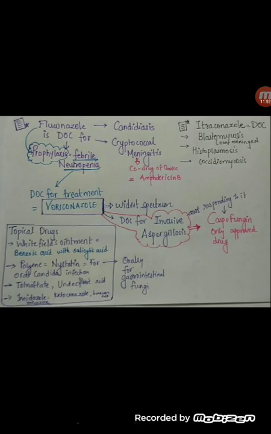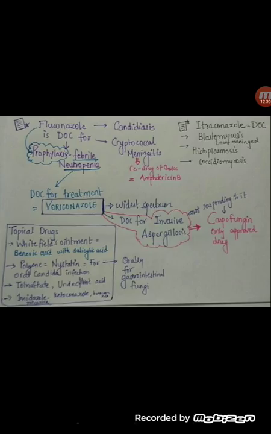This we would be covering later on. Now we have a newer group of drugs, as we said, caspofungin. Where does it act? On 1,3-beta glucans, right? So these are the only approved drugs, and this will be used only in the cases where invasive aspergillosis is not responding to voriconazole or amphotericin B, right? Clear about it? Now coming up to voriconazole.